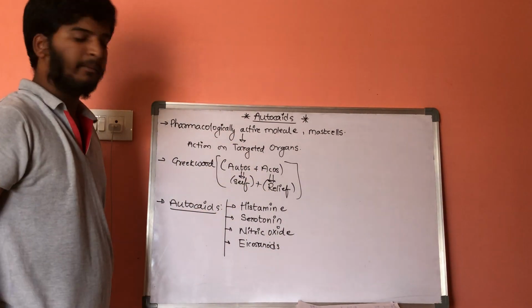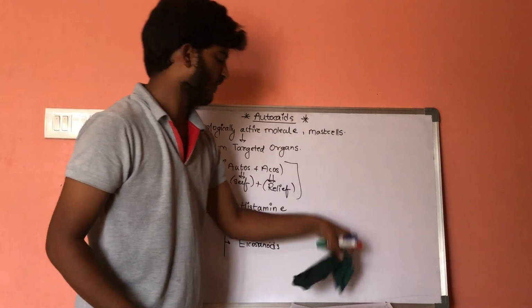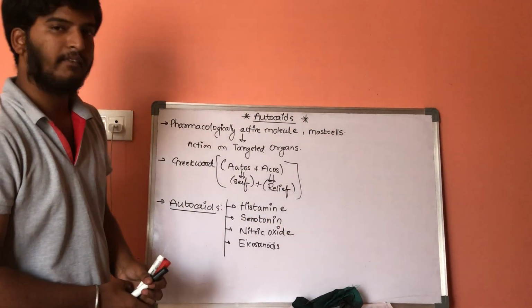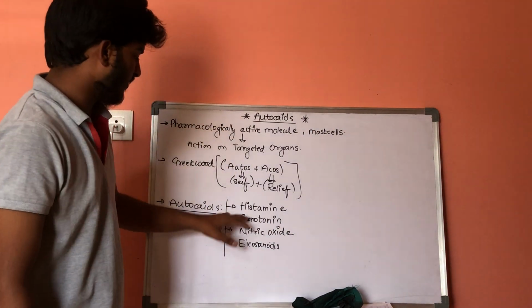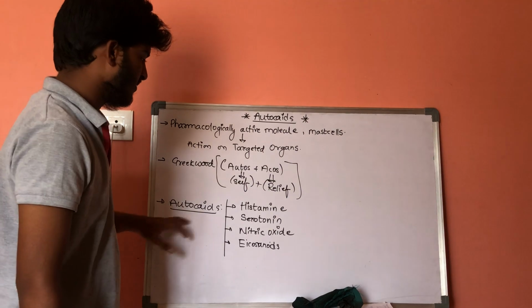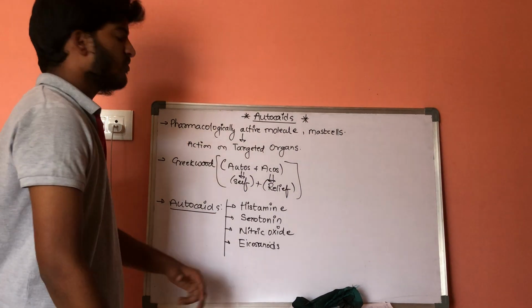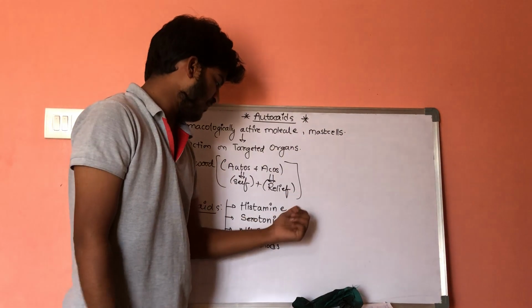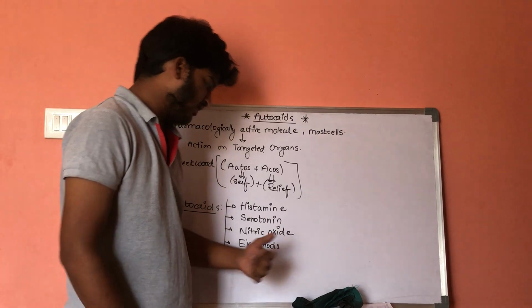So these are the four important types of autacoids which are released by different types of cells and stored within the mast cells: histamine, serotonin, nitric oxide and eicosanoids. So now let us go into detail of the different types of autacoids.